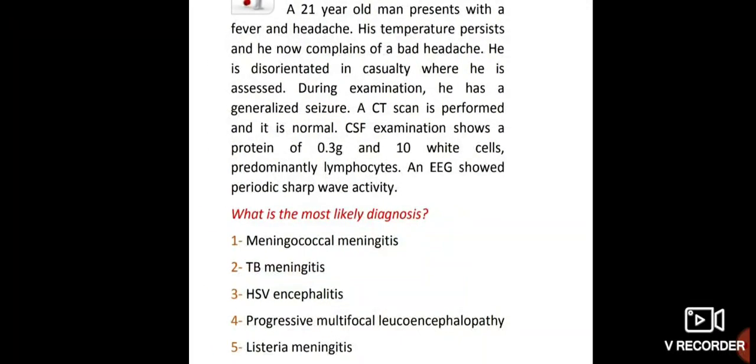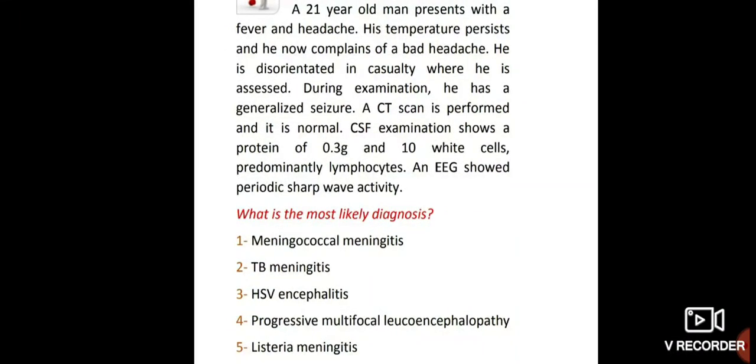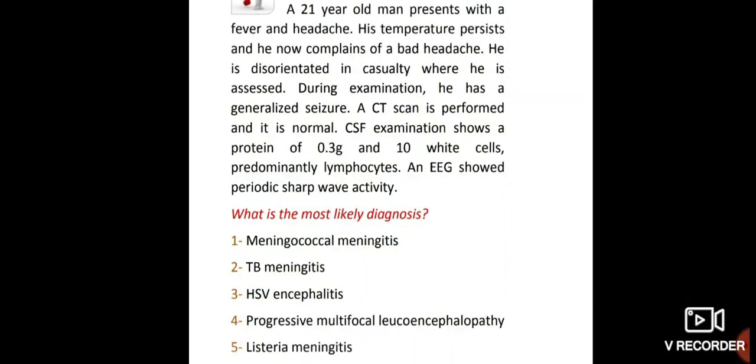A 21-year-old man presents with a fever and headache. His temperature persists and he now complains of a bad headache. He is disoriented in casualty where he is assessed. During examination, he has a generalized seizure. A CT scan is performed and it is normal. CSF examination shows protein of 0.3 grams and 10 white cells, predominantly lymphocytes, and EEG is shown with periodic sharp wave activity. What is the most likely diagnosis?